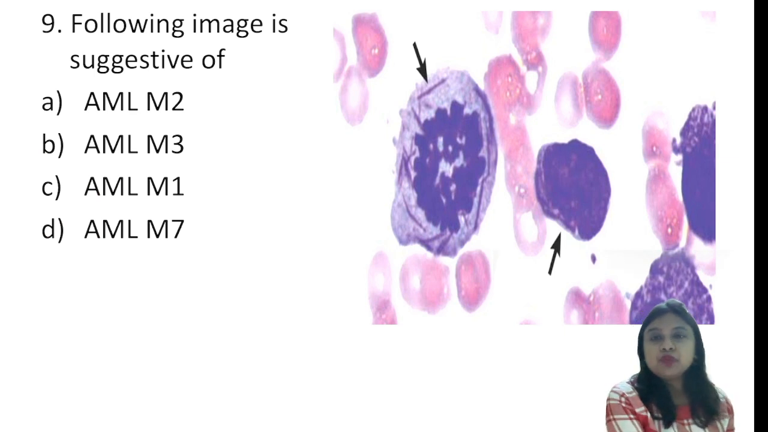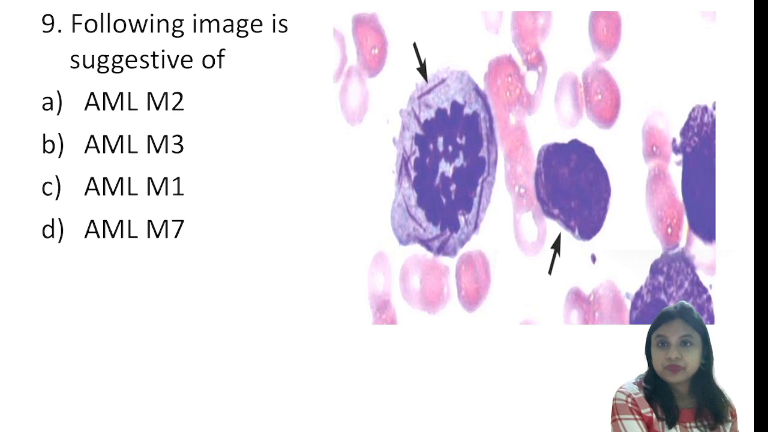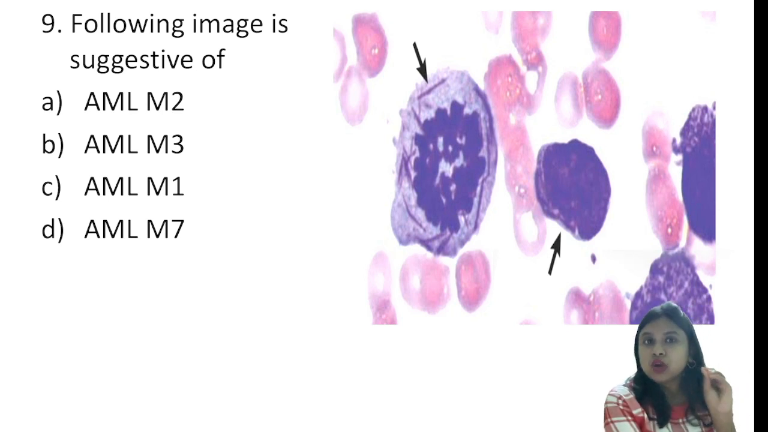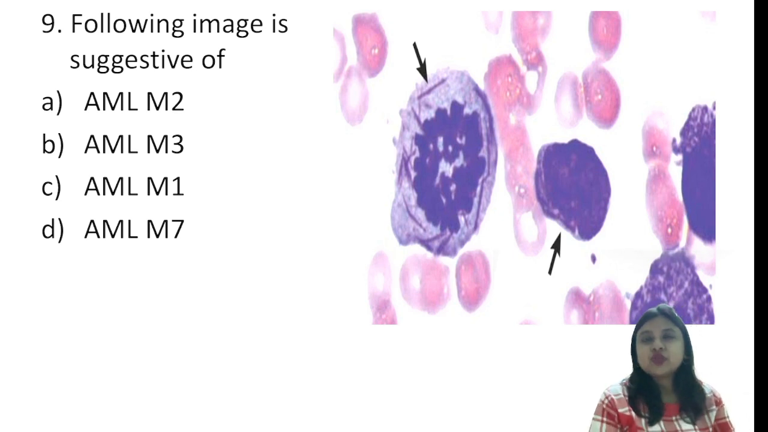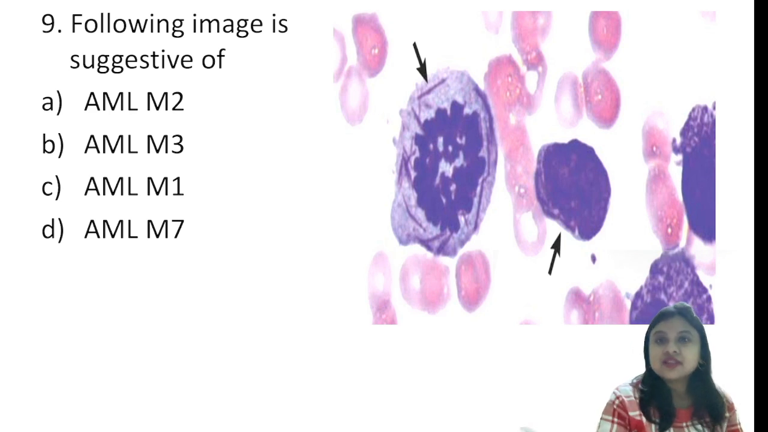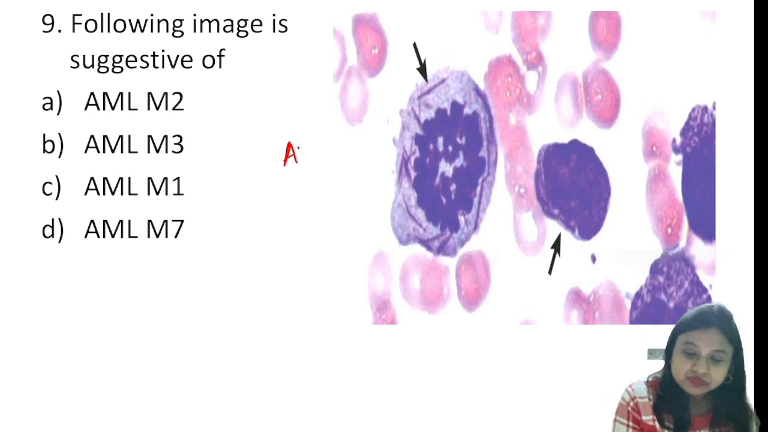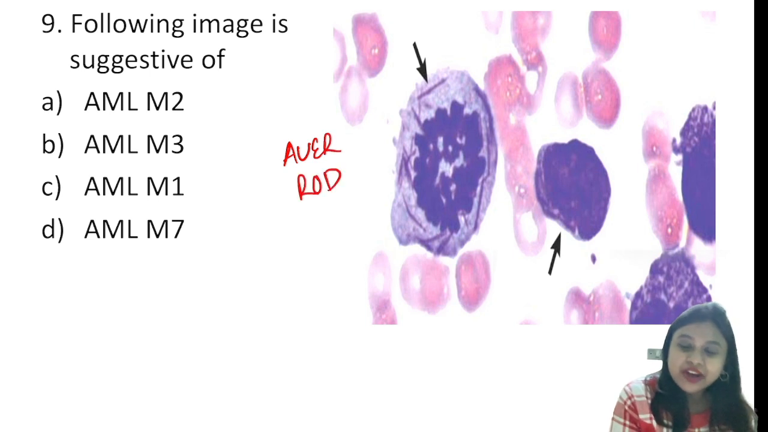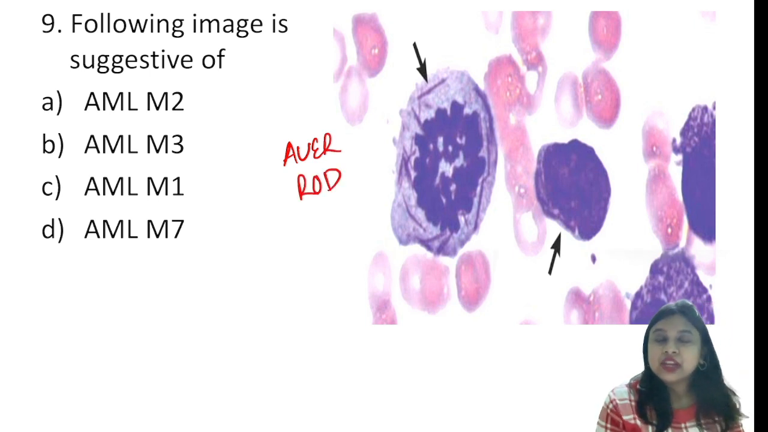Now coming to the second important question from the leukemia sector, the following image is suggestive of. So what I got from the recall, one image was given, right? Some students told me that the history was suggestive of DIC. I am not sure about what was the exact recall, but I'll tell you what will be the answer here. Just see the image here. At least you can see the arrow mark. Can you see? It is nothing but Auer rods, right? So if you are finding Auer rods in an image, that means you are dealing with AML.